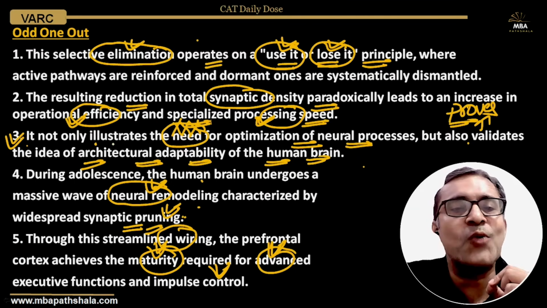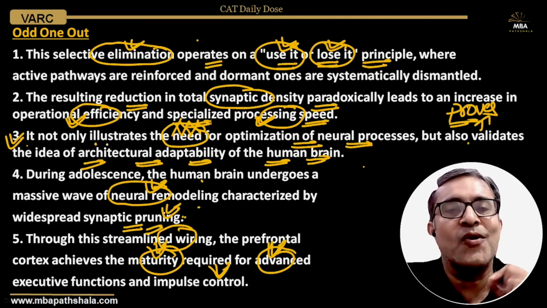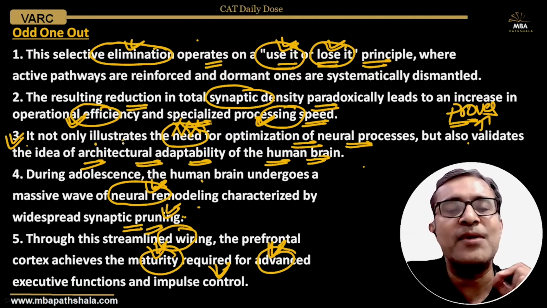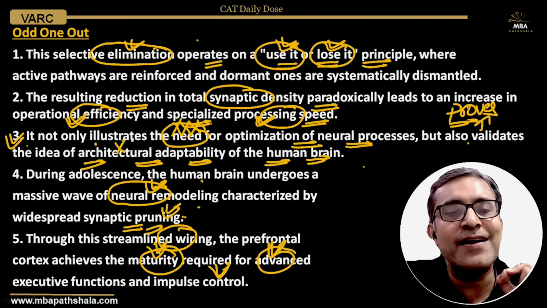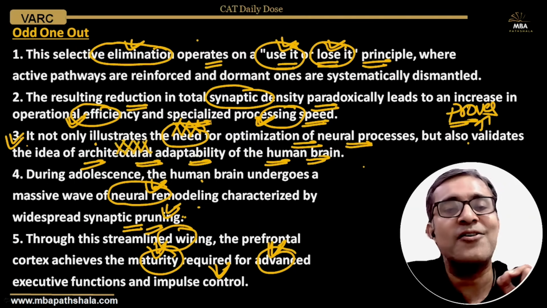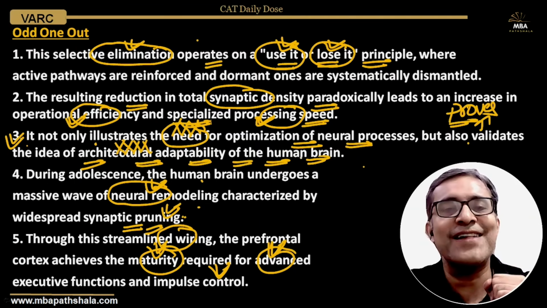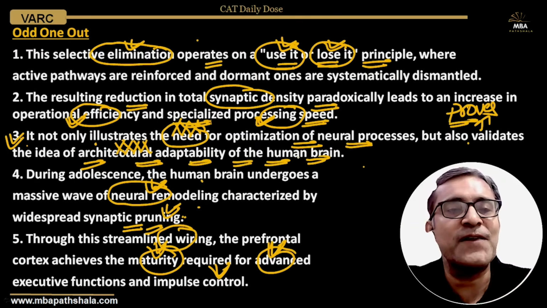Over here, we did not want to validate, we did not want to prove that yes, indeed, the human brain is adaptable, it can be modified, its architecture can be changed. That's a different idea altogether, trying to prove that even the human brain can change itself. Got the point? Let's read further.